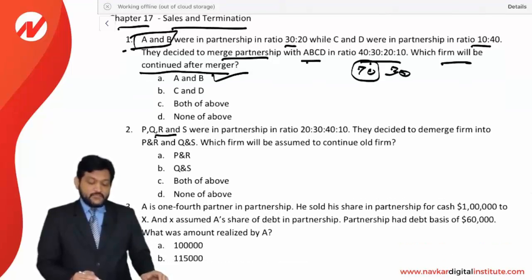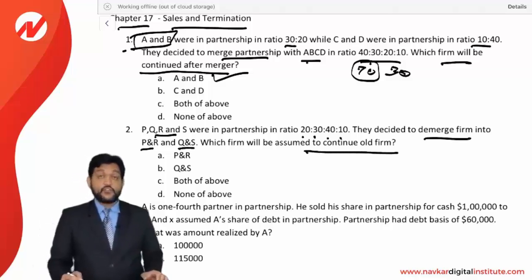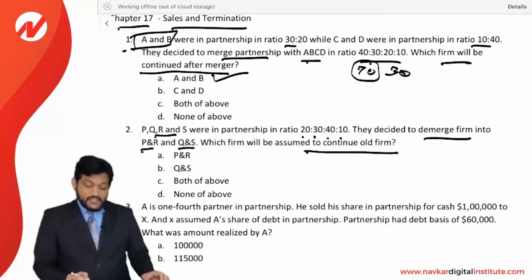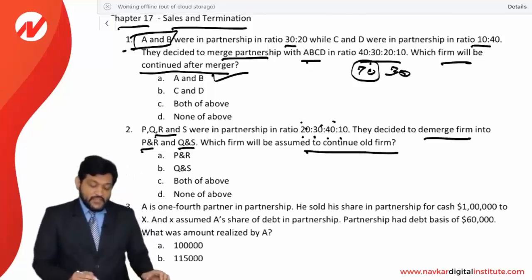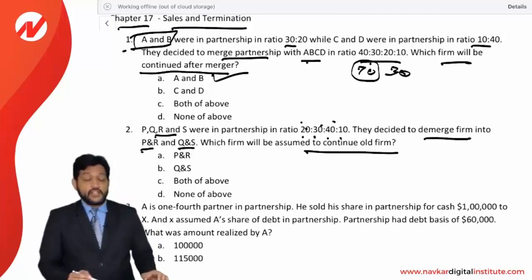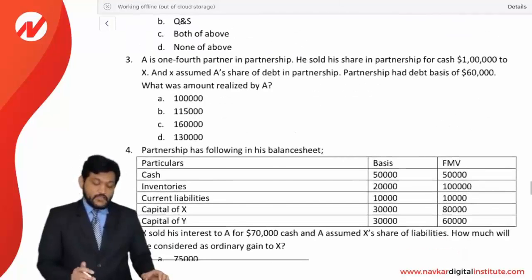Next, P, Q, R, S were partners in the partnership ratio 20, 30, 40, 10. They decided to demerge the firm into P&R and Q&S. Which firm will be assumed to continue the old firm? Okay, P&R's ratio is what? 20 and 40, equal to 60, and Q&S is 30 and 10, equal to 40. So P&R has a 60 ratio, which is more than Q&S. That's why P&R will be deemed to continue the old firm.